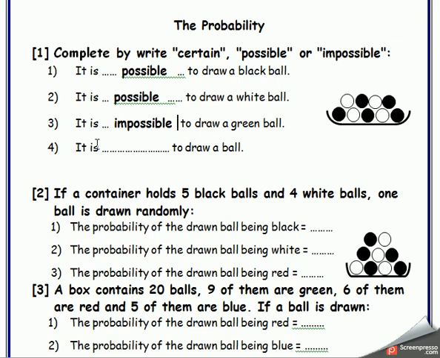Number four. It is possible or certain or impossible to draw a ball. I have nine balls here, mister. All of them are balls, so it will be certain. What's the meaning of certain? It means مؤكد.